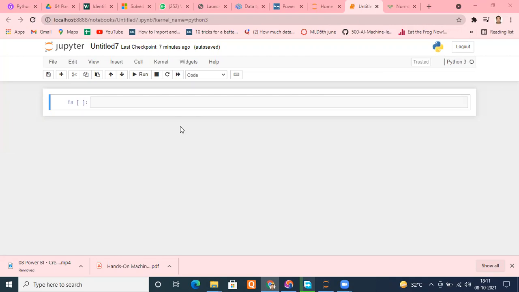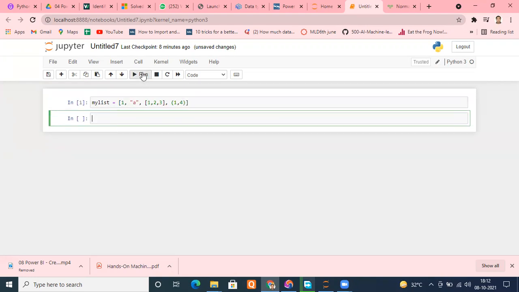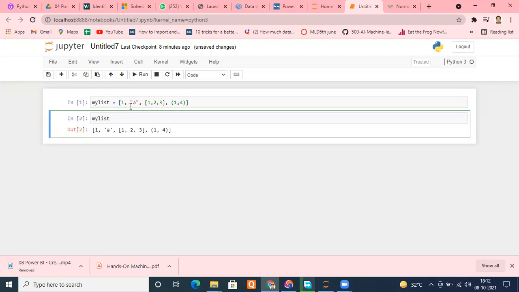Okay, so before going through that, we have studied lists, right? For example, there is a list known as my list. A list is what? A list is a data structure which can have a different variety of elements. For example, it can be a number, it can be a string, it can be a list again, for example 1, 2, 3, or it can be a tuple. Anything it can have. A wide variety of data structures a list can hold. It's a very strong data structure in Python. So I can run it, and I can check my list is perfectly like this.